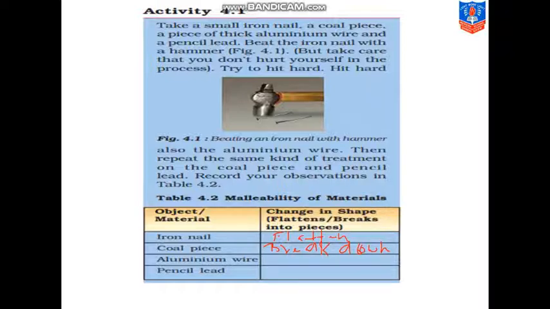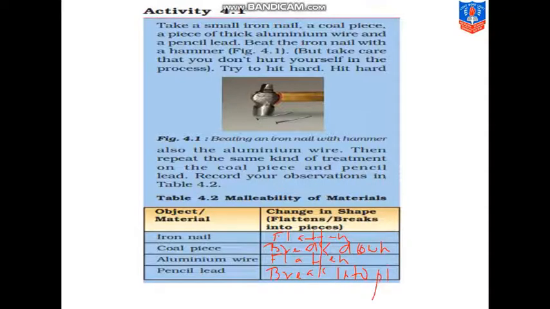Yeah. Then aluminium wire. Again, if you hit aluminium wire, on hitting, this will not break down, but it will get flattened. वो चपटा हो जाएगा, sheet की तरफ flat हो जाएगा. Yeah. And what about pencil lead? It will break into pieces. Yes, students, it will break into pieces.